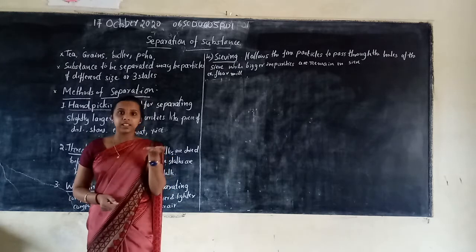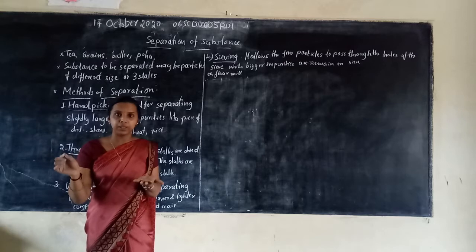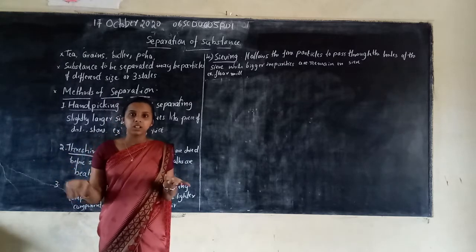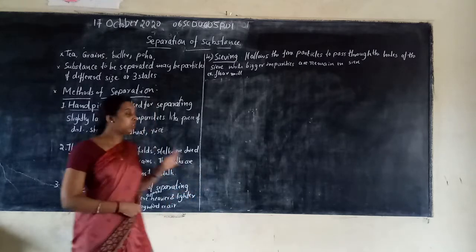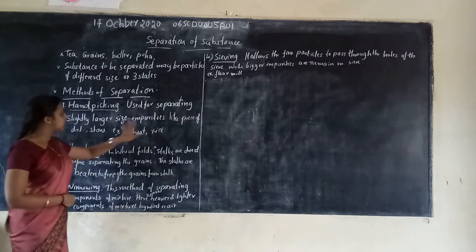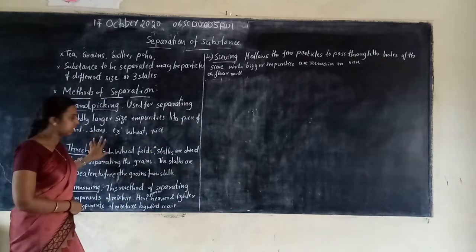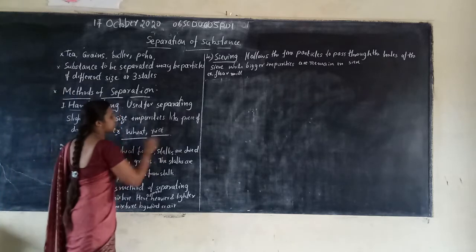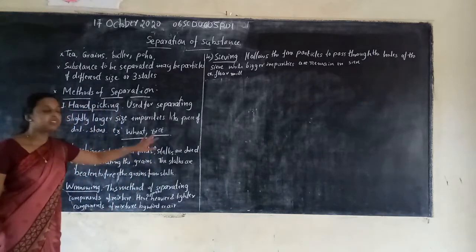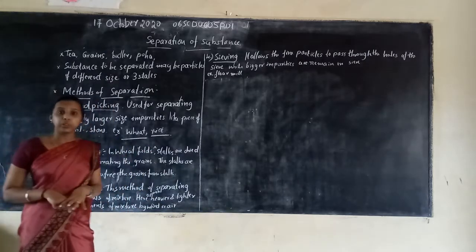So this is rice. Picking a dust particle. These are waste materials, right? The slightly large impurities are like pieces of stone and dirt. We mainly use it for wheat and rice. Open your textbook.